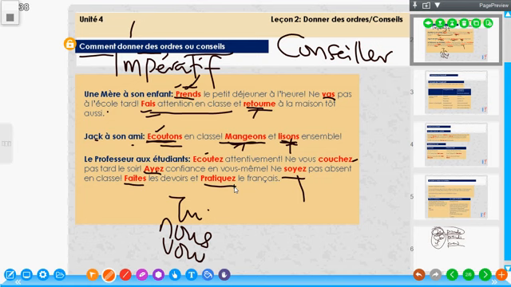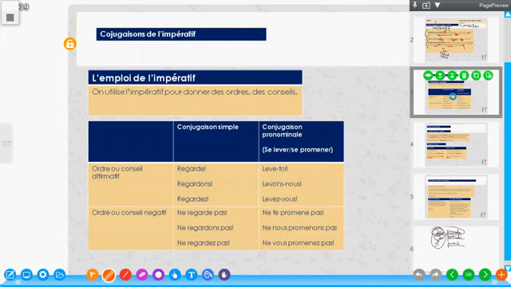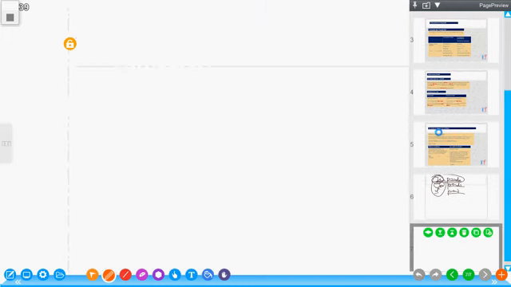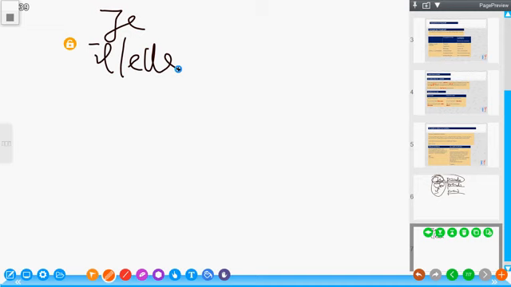So, basically, we have seen the tu form of a verb in imperative, we have seen the nous form of a verb in imperative, and we have seen the vous form of a verb in imperative. So this means that imperative does not have je. Imperative does not have il or elle.